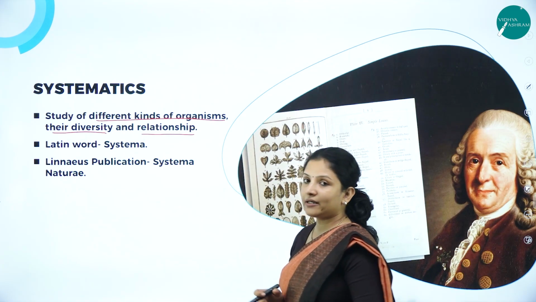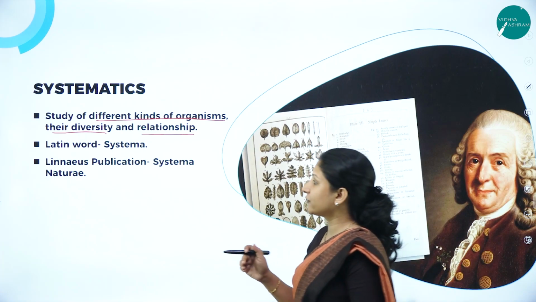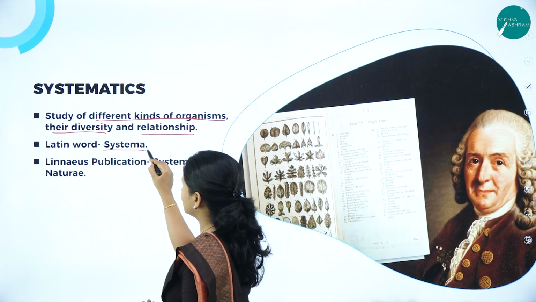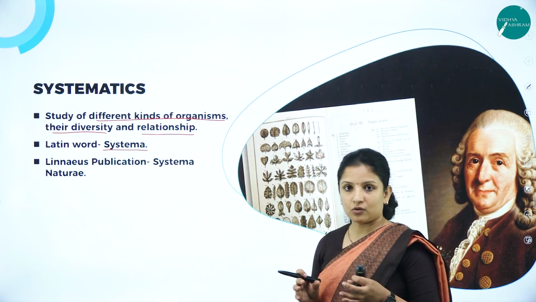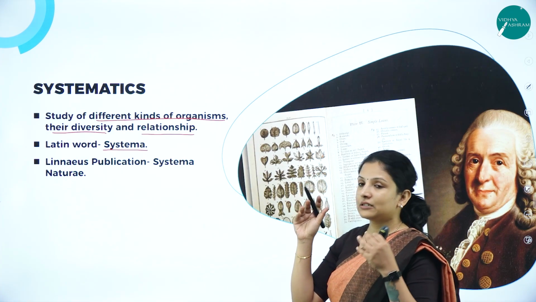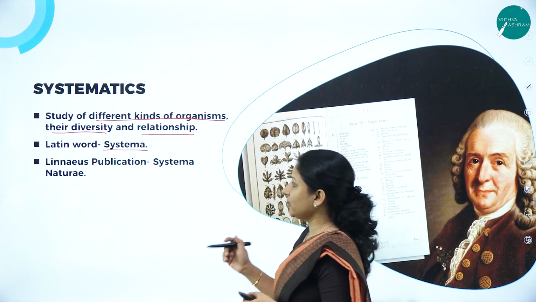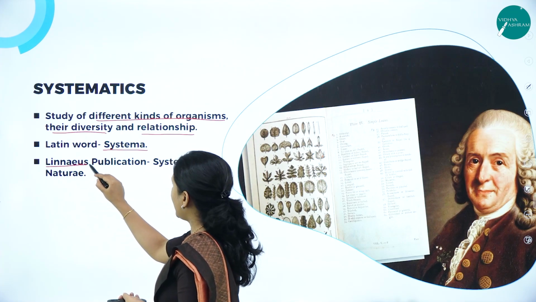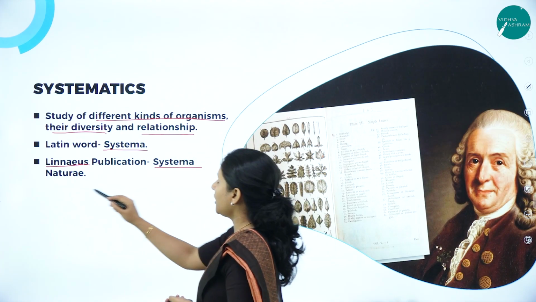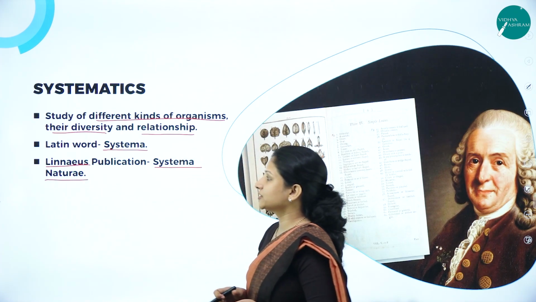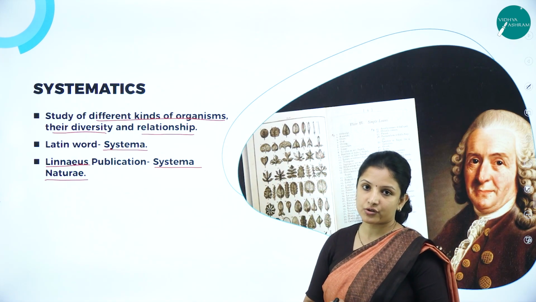So this systematics word was derived from the Latin word meaning systema, and a book was written based on the different kinds of organism by Carolus Linnaeus, and it is called as Systema Naturae. So Linnaeus was the publisher of Systema Naturae book.